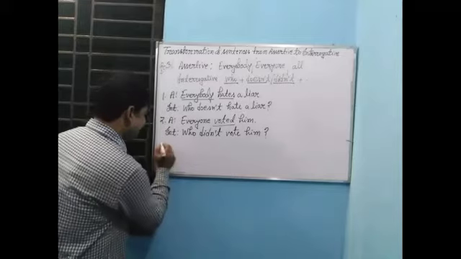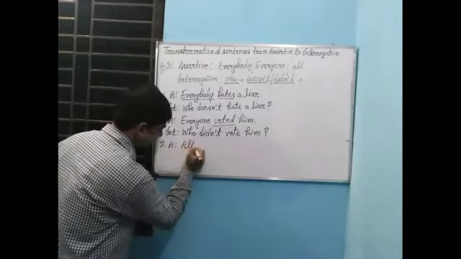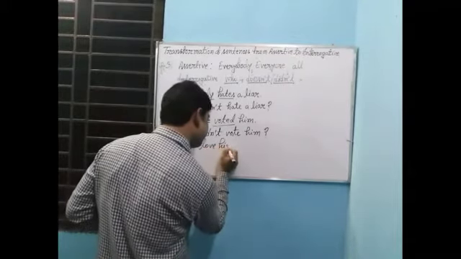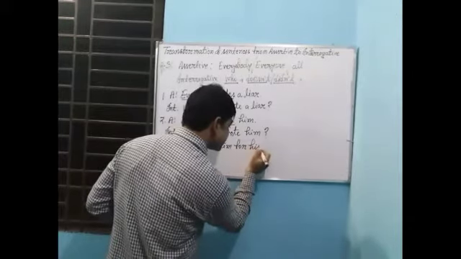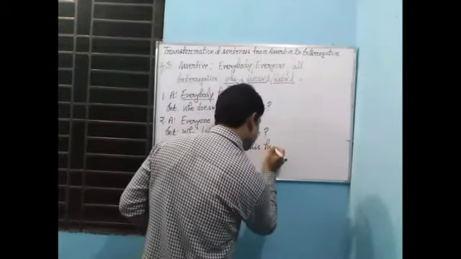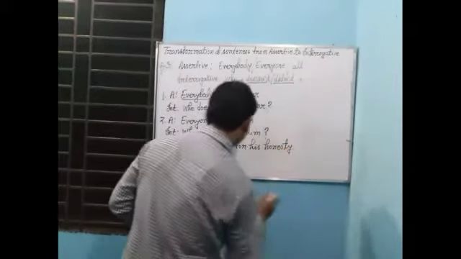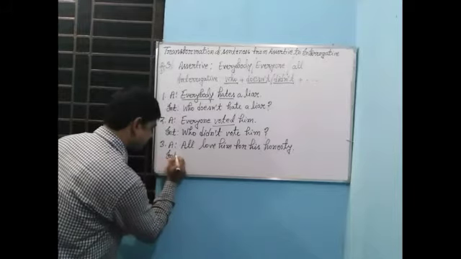Now it has become interrogative sentence. In this way, if you get, all love him for his honesty. Now make it interrogative.